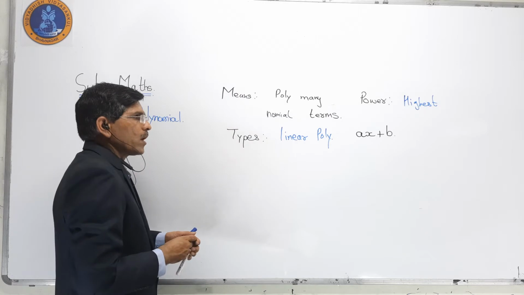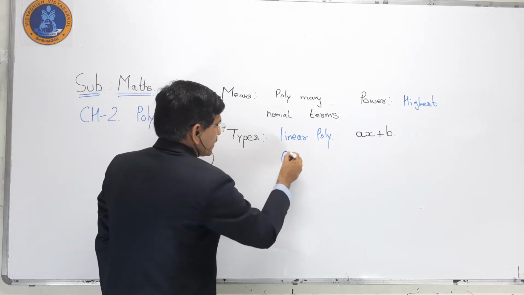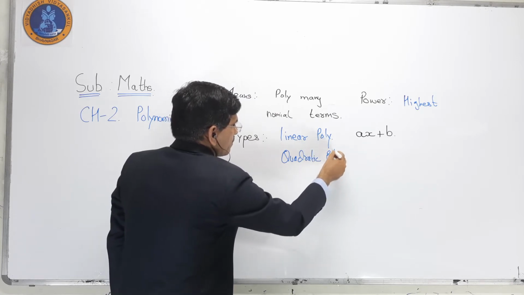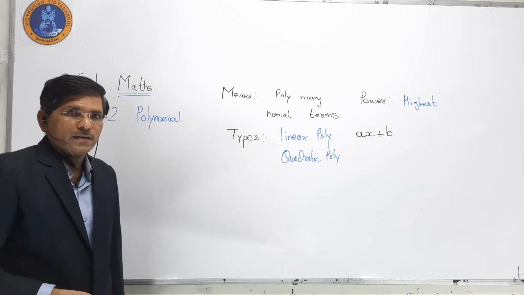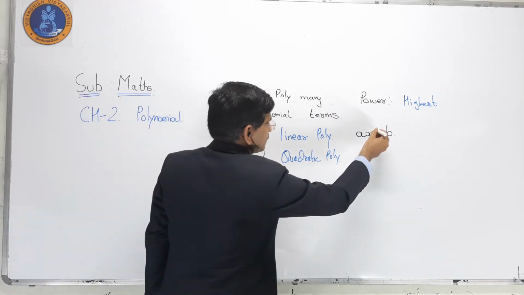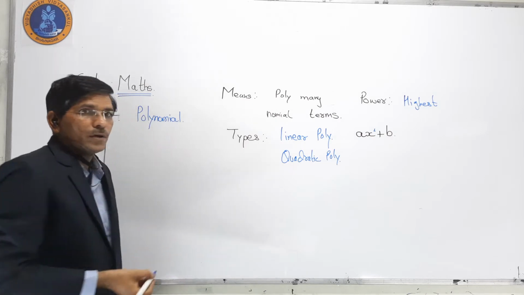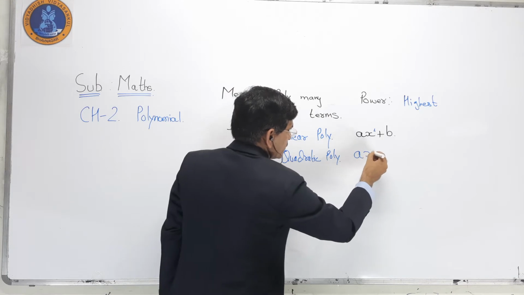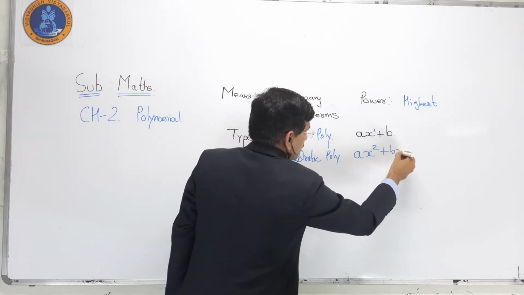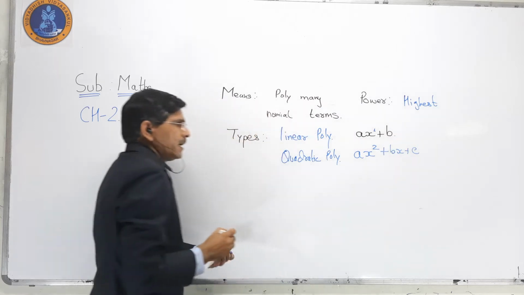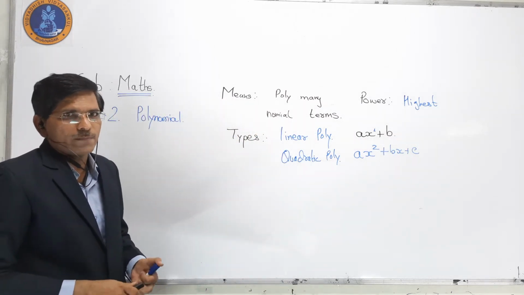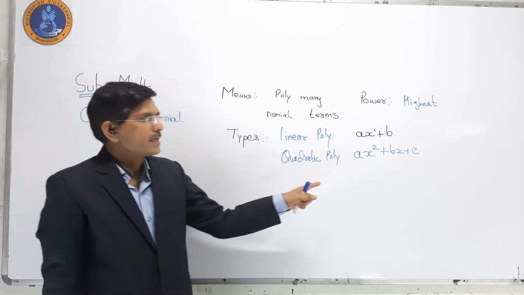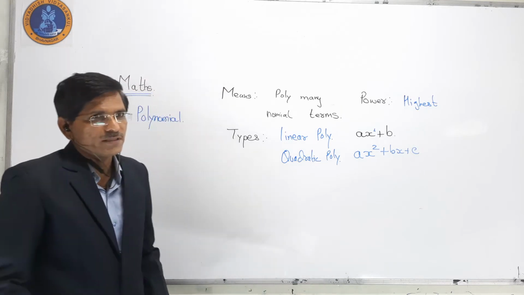Now the second, that is quadratic. What is the meaning of quadratic? A quadratic polynomial means power 2. In a linear polynomial the highest power is 1; in a quadratic polynomial, the highest power is 2. The standard form is ax square plus bx plus c.